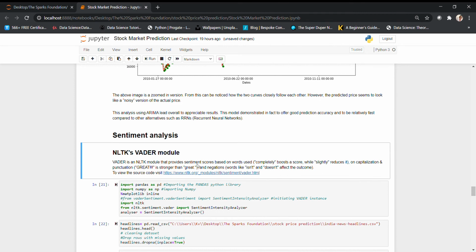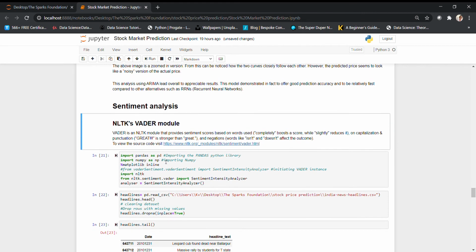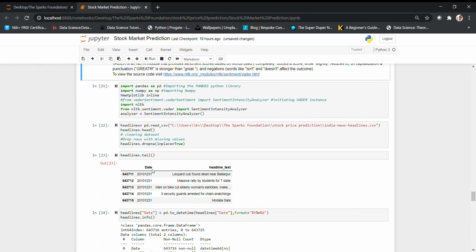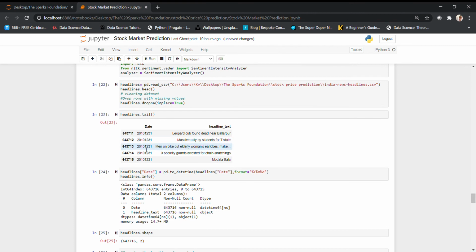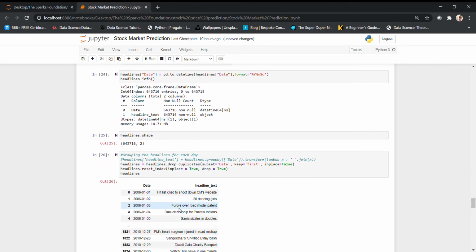So it's a pretty good model, but it does not identify sarcasm or anything. Since we are going with the news, I don't think sarcasm will be involved, so I thought this would be enough. Still, there are very advanced models, and somebody who wants to try can try them. So I have imported Vader, and then this is our data set. We have the date and headline of the news. Here we can see the date format is not proper, so I have rearranged the date format and converted it into a date object. And this is our new date format once we have rearranged it.